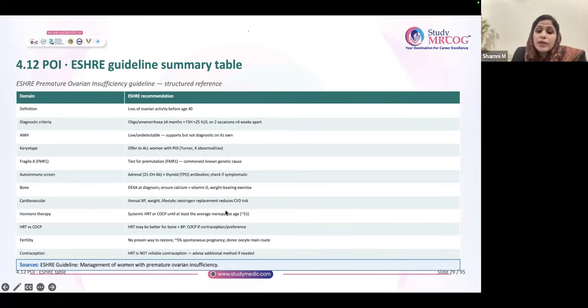Hormone therapy till the age of natural menopause. So HRT may be for better bone health, cardiovascular health and all. But if contraception is preferred, you can give COCP. Fertility, 5% chance. I have already discussed. If she wants fertility, donor oocyte is the main thing. HRT is never a contraception. If the patient is on HRT, add a good contraception.